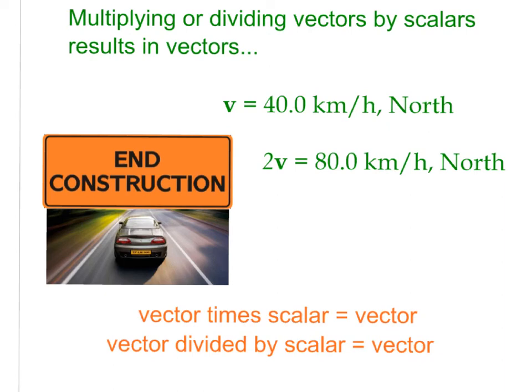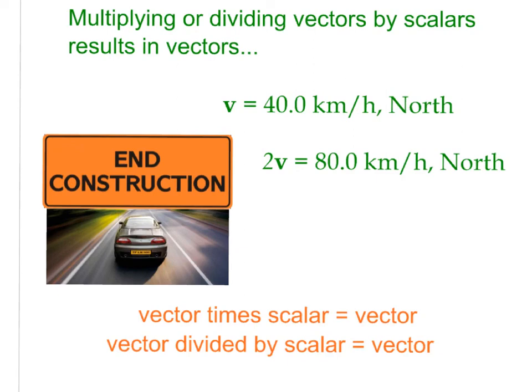So an example of that, let's say you're driving in your car and you're going 40 kilometers per hour north. That's a vector. You have your velocity, the magnitude of your velocity and the direction. And you are doing this because there's road construction. You have to go kind of slow. 40 kilometers per hour is roughly 25 miles per hour. Well, let's say you see your end construction sign and suddenly you are able to go back at the speed limit.